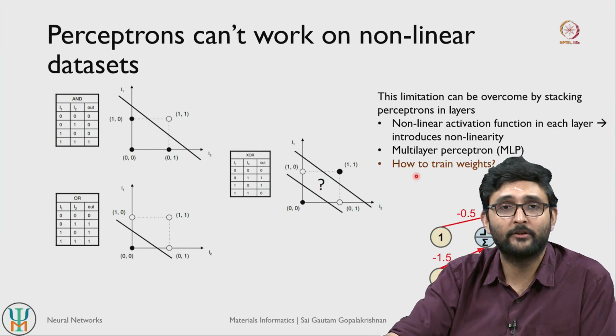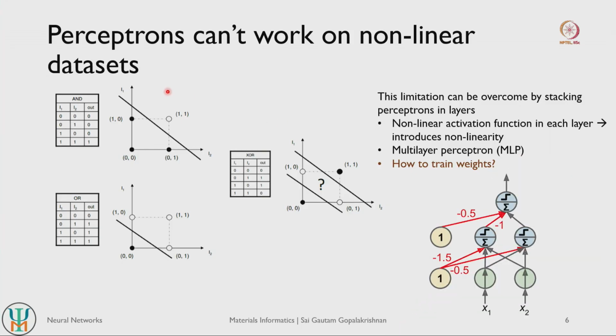Okay. Now the key thing to note is that a perceptron by itself is very good at classifying linear data sets. So we have not created a network of perceptrons here. In other words, it is very good at separating out data sets that are linearly separable in nature, so making classifications of them. So to give a sort of visual example, right, so let us say you take the